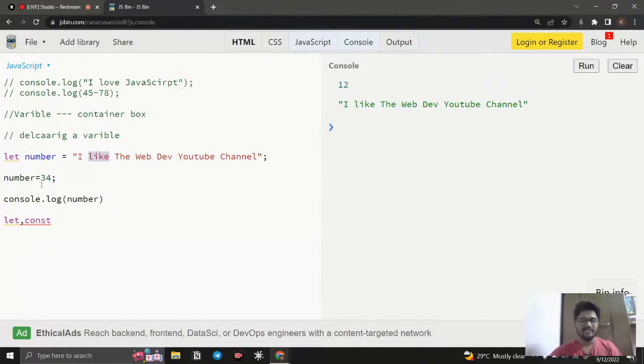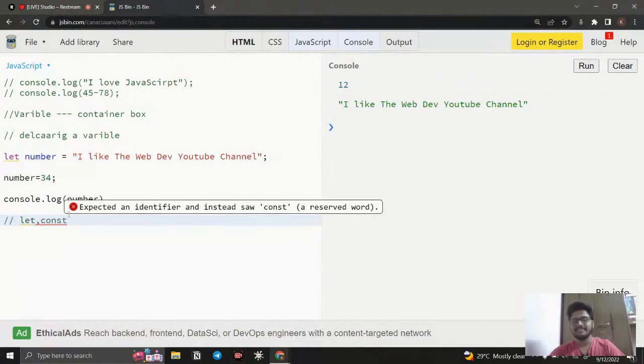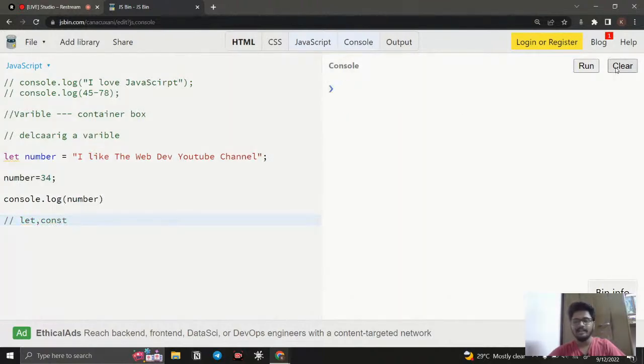If I say console.log of number, clear it and run it, you can see 34 is available. Why? Because I'm calling the number. First the number was declared with "I love web dev YouTube channel", but now it is reassigned with 34. If I call this, you can see the 34 is available, right? So by using let, we are able to reassign it.